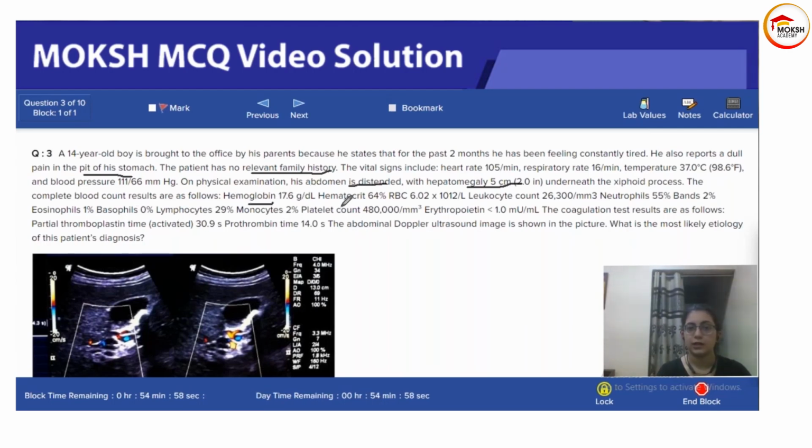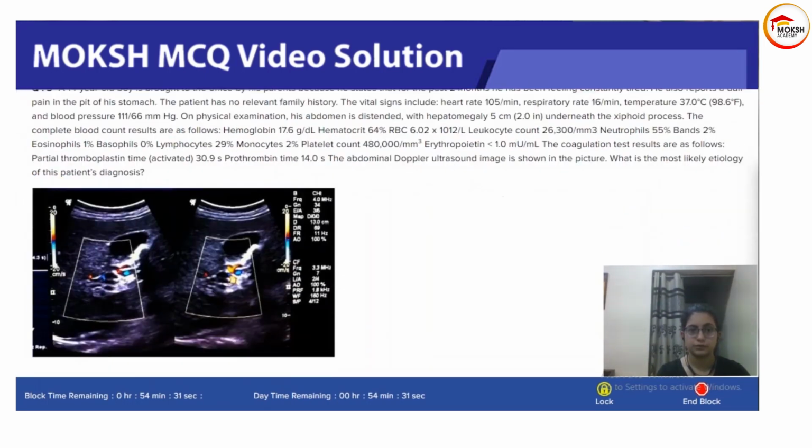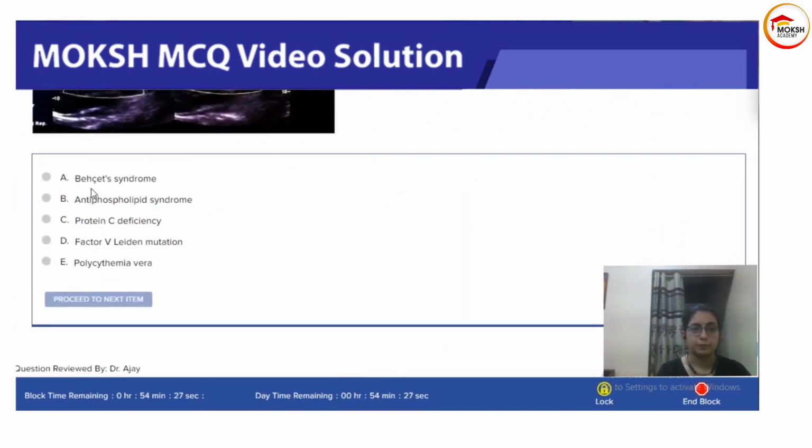CBC shows that hemoglobin is high, hematocrit is high, RBC count is high, leukocyte is high as well, neutrophil high, lymphocyte high, platelet count is kind of normal but still on the higher side. Coagulation test is normal. Doppler ultrasound image is shown below. Which of the following is the most likely etiology of the patient's diagnosis? Options are Behcet syndrome, antiphospholipid syndrome, protein C deficiency, factor V Leiden mutation, polycythemia vera.